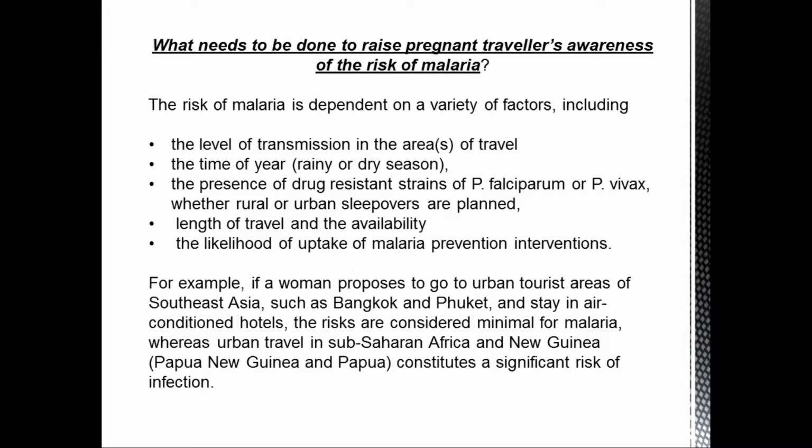So they've given a very good example in the guideline that I would like to share with all of you. For example, if a woman proposes to go to urban tourist areas of Southeast Asia, such as Bangkok or Phuket, and she stays in an air-conditioned hotel, the risk of malaria is considered minimal. But if she travels to Sub-Saharan Africa, that constitutes a significant risk of infection.